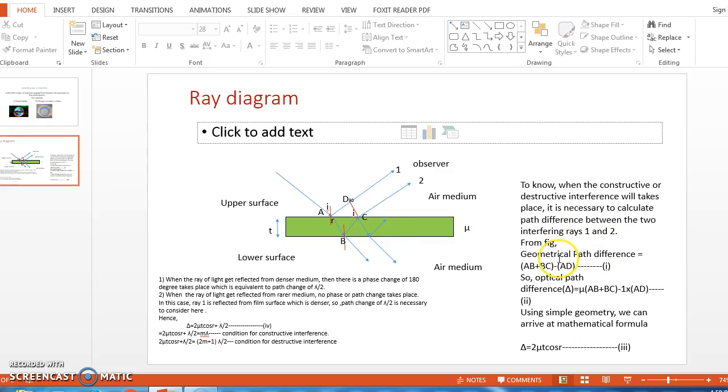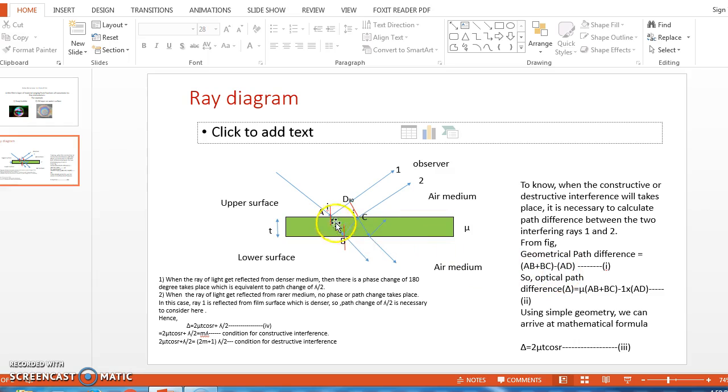From this figure, one can easily write the geometrical path difference. So here we have written the geometrical path difference between ray number 1 and 2 as AB plus BC. That means AB plus BC, the path traveled by ray number 2, minus the path traveled by ray number 1, which is AD, that means this one. So this will be our geometrical path difference, that is AB plus BC minus AD.